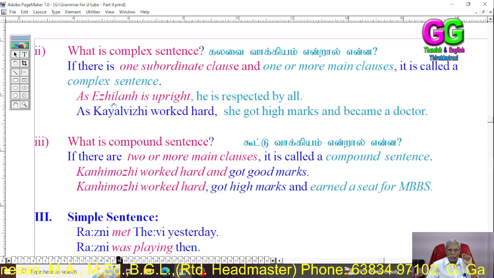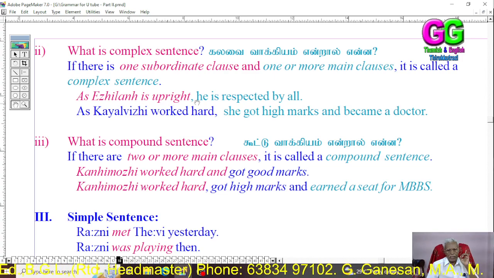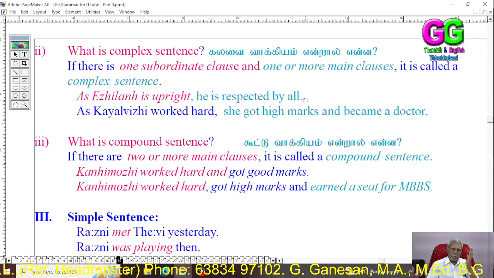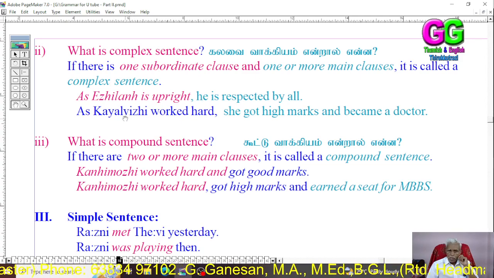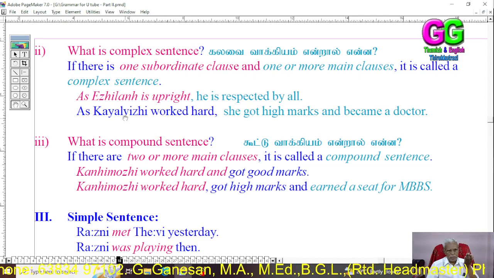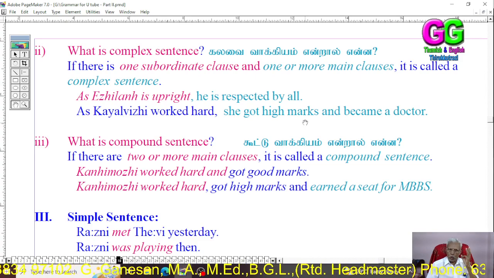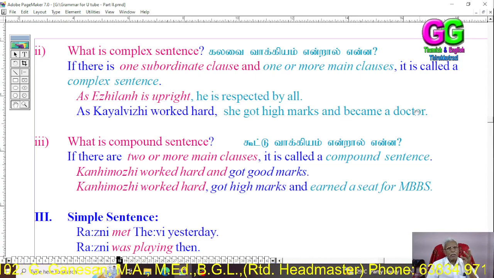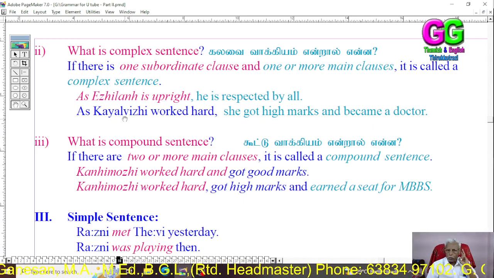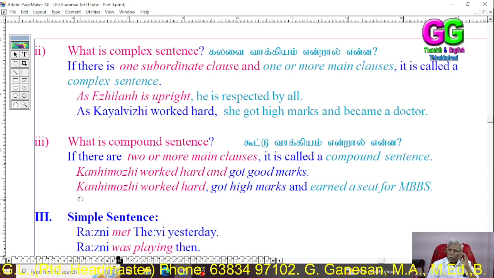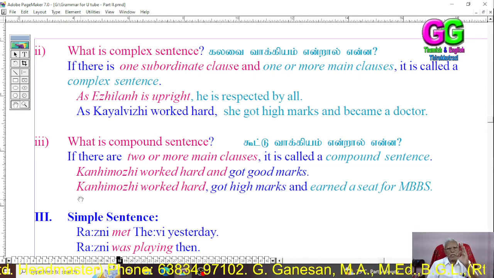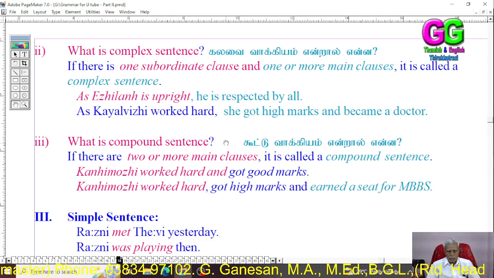In the first sentence, there is only one subordinate clause. "As Elilan is upright" is the subordinate clause, and "he is respected by all" is the main clause. So, one subordinate clause and one main clause. In the second sentence, "as Kayalvali worked hard" is the subordinate clause. "She got high marks" is one main clause, and "became a doctor" is the second main clause. Here there is only one subordinate clause and two main clauses. So a sentence that has one subordinate clause and one or more main clauses is called a complex sentence.